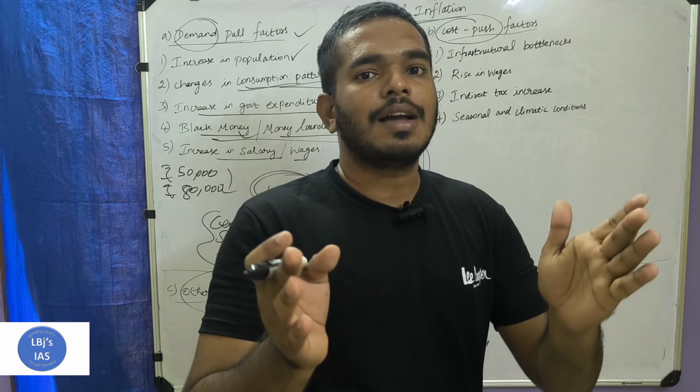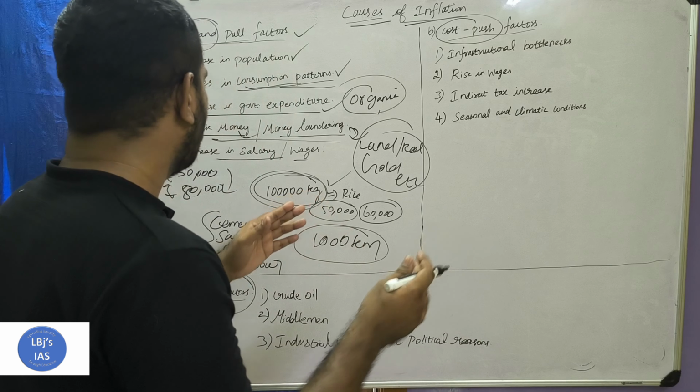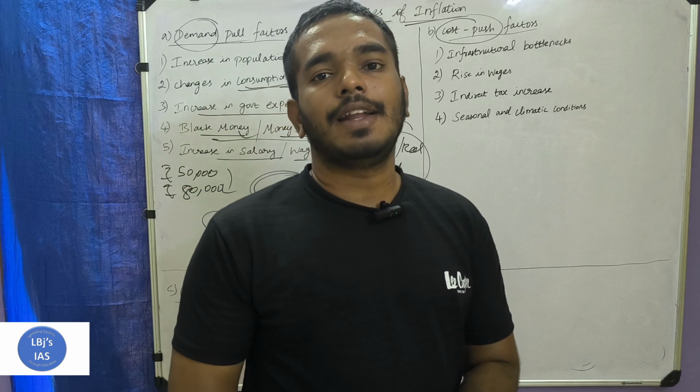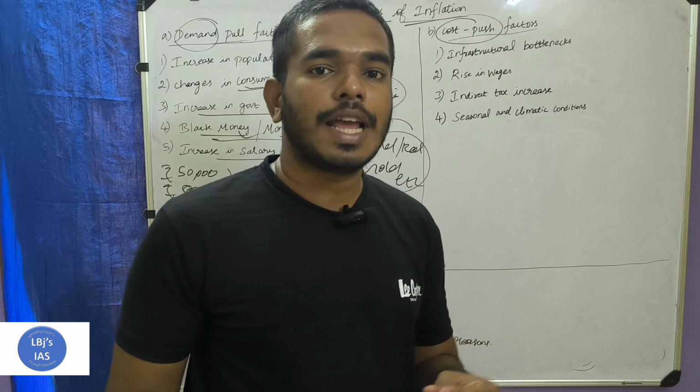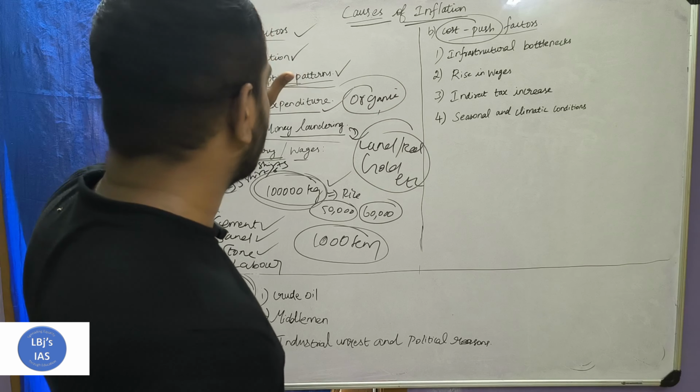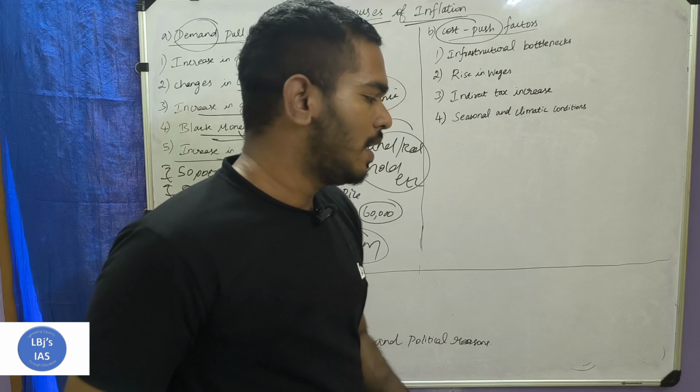So there will be an increase in consumption, which leads to an increase in demand in the market due to the extra purchasing. He may buy some 3 shirts per month. But if salary was increased, what will happen? He will buy some 5 or 6 shirts in a month. So when there is an increase in consumption, there will be an increase in demand. Gradually the price will also increase. So these are the 5 major reasons that lead to the demand-pull factors of inflation.